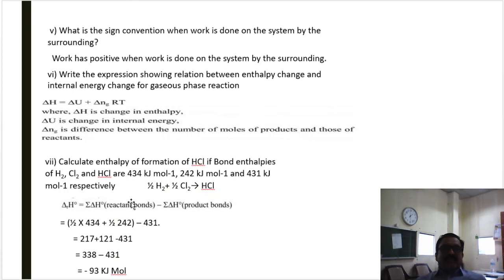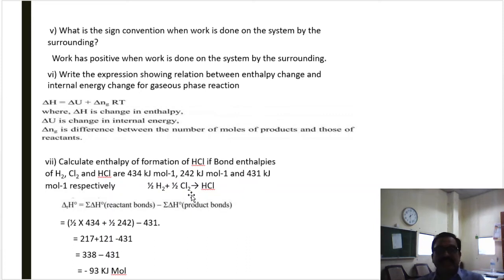Then the fifth question. What is the sign convention when work is done on the system by the surrounding? When the work is done on the system by the surrounding, the work always has a positive sign.